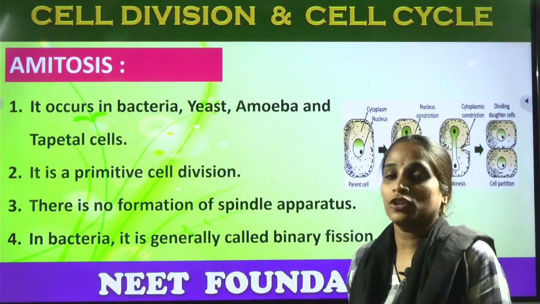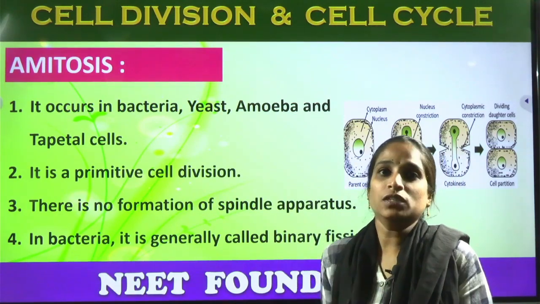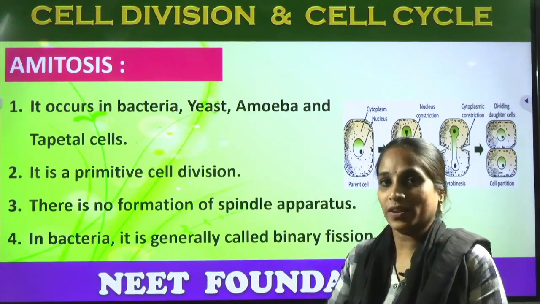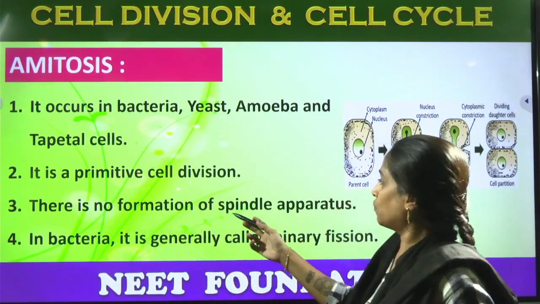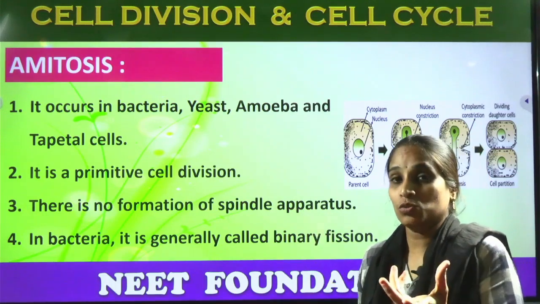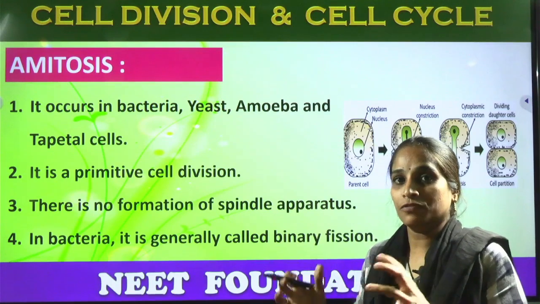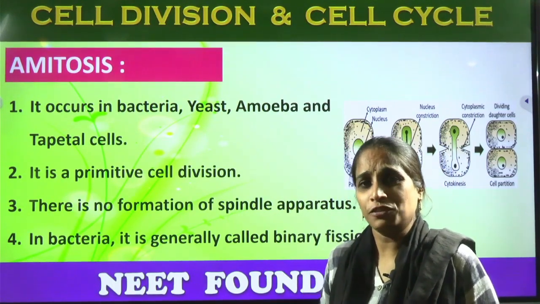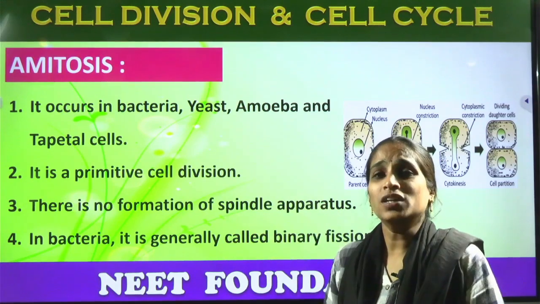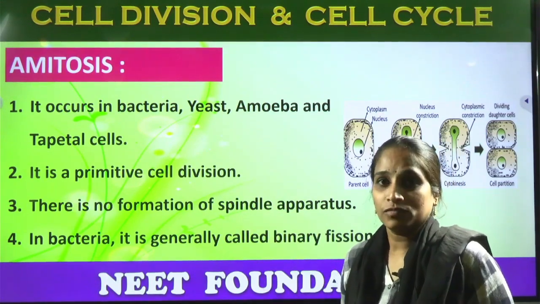So what is the benefit of this? The time duration is less, and an exact copy of the parental cell is formed as the daughter cell, right? There is no formation of the spindle apparatus. What is the use of the spindle apparatus? The spindle apparatus is responsible for holding up the chromosomes which are ready for dividing into new cells. But here there is no division of the chromosomes.